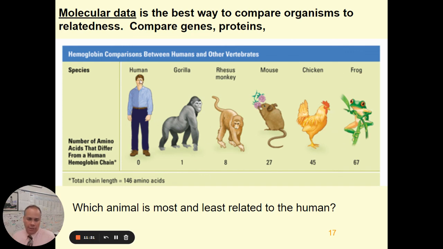So that should make sense. Humans are most closely related to apes, and the gorilla is an ape. So that's why there's only one amino acid difference. We're quite distantly related to a frog, and that's why there's 67 differences. Those number of differences give us an indication of how related those species are.